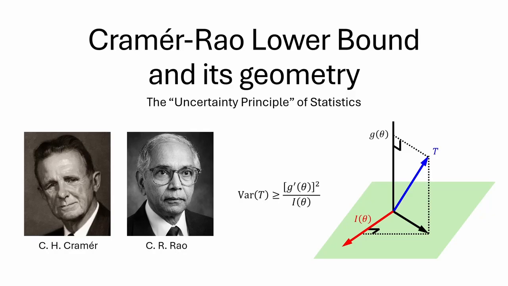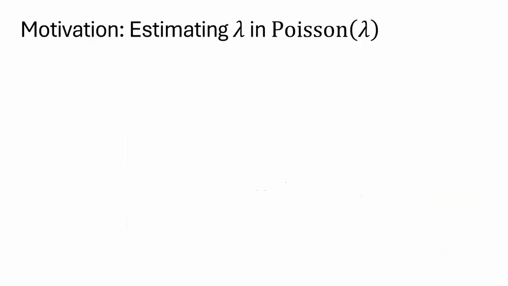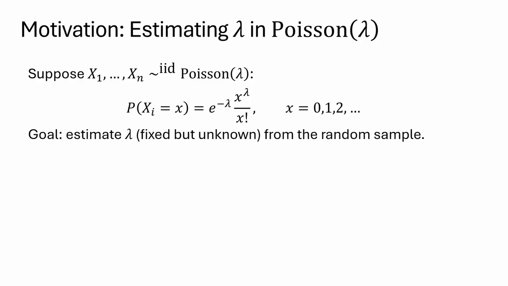So without further ado, let's get into the main topic. As usual, let's begin with a motivating problem. Estimate the parameter lambda in a Poisson distribution. So suppose we have a random sample, x1 all the way to xn, that are IID and each follows the Poisson distribution with parameter lambda. Our goal is to estimate lambda from the random sample.